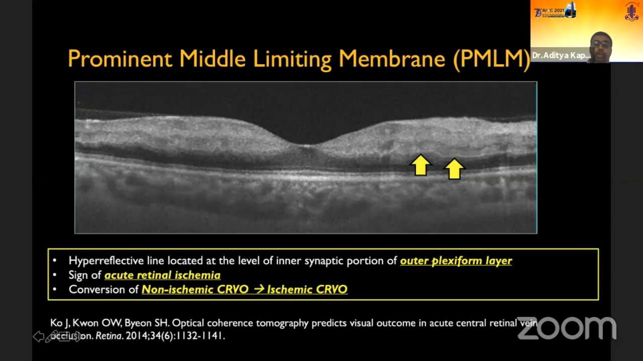It's very important to note that as PAM was seen in non-ischemic variant, PMLM is seen in ischemic variant of CRVO. So identifying PMLM or areas of these acute retinal ischemia can help us to predict the final visual outcome in these patients.